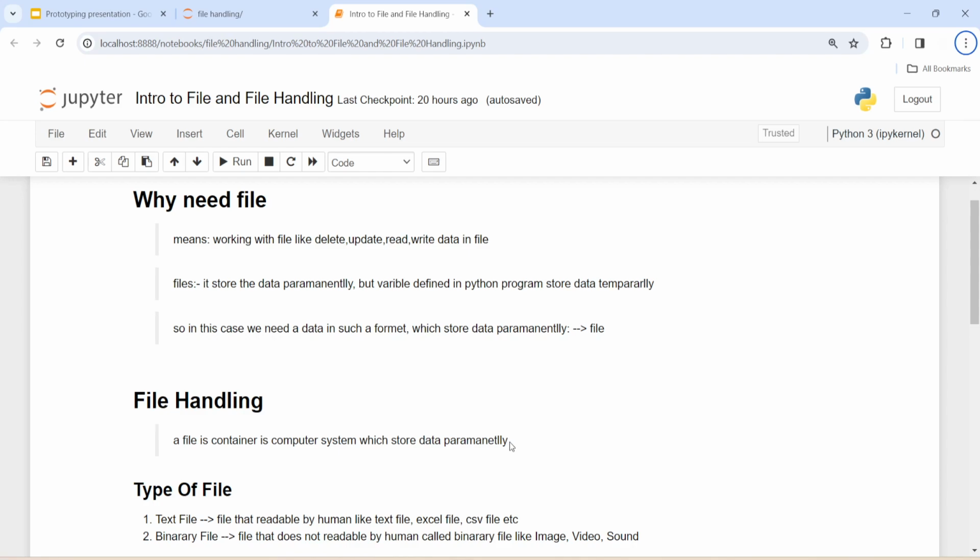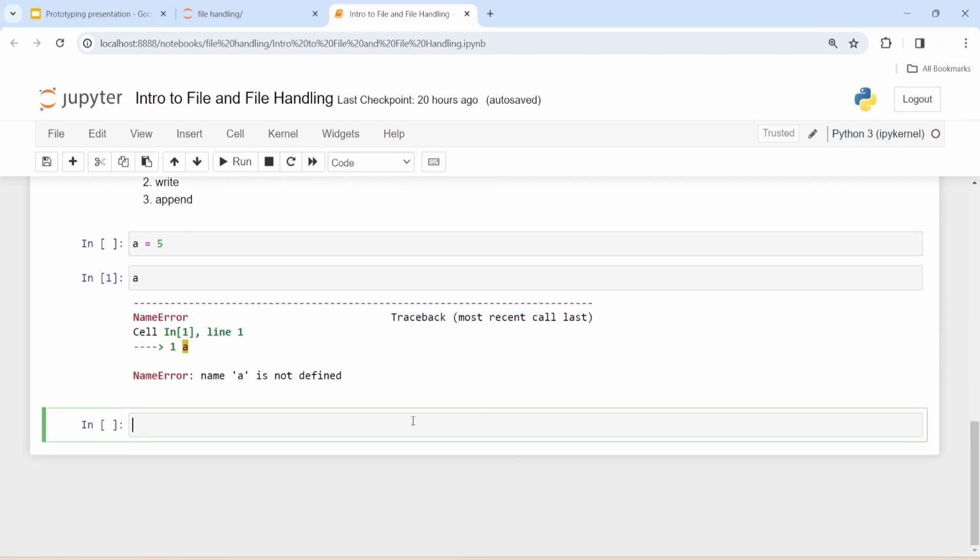Like you want to assign an order number to every purchase. If you define order number as 0, then one customer comes and you assign order number 0, then you assign 1.